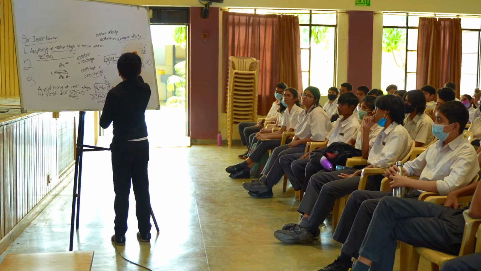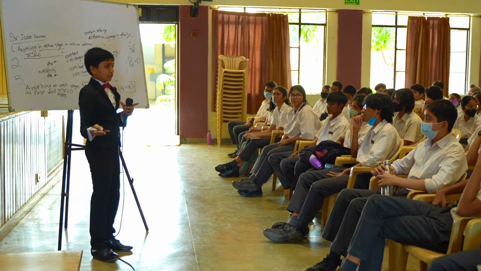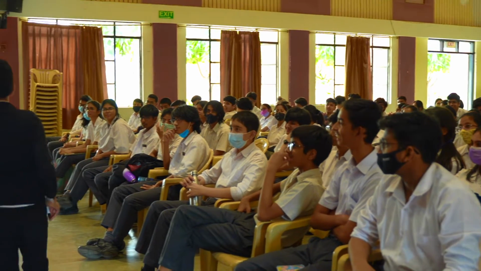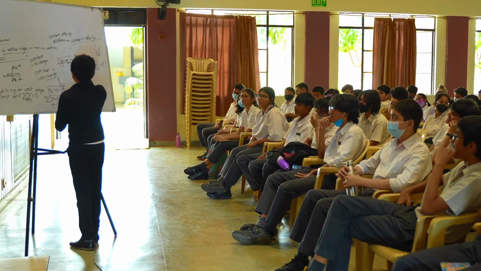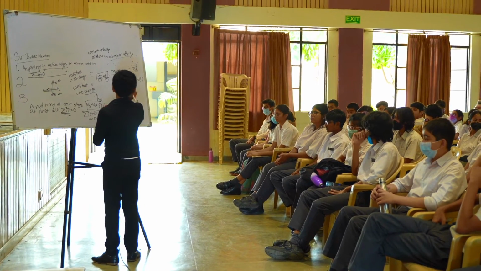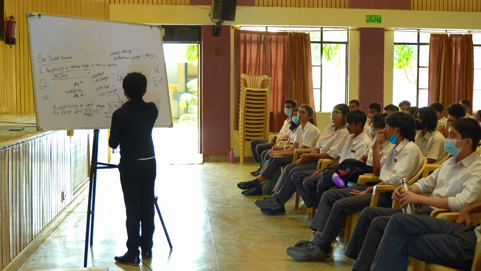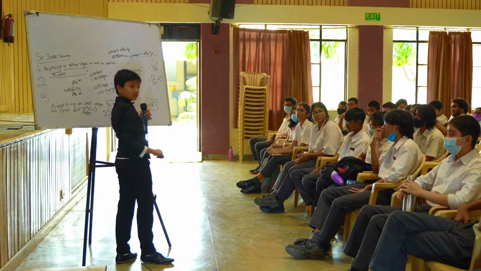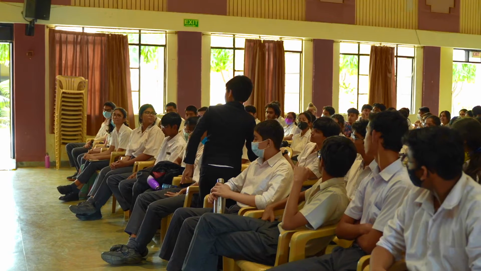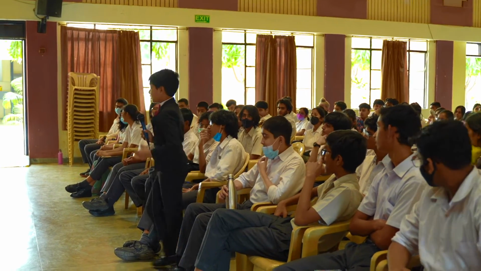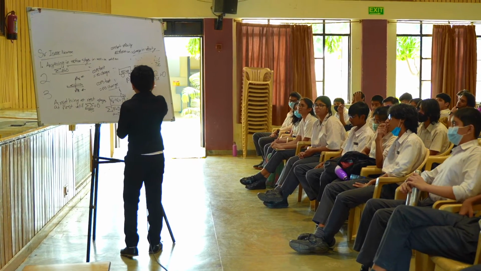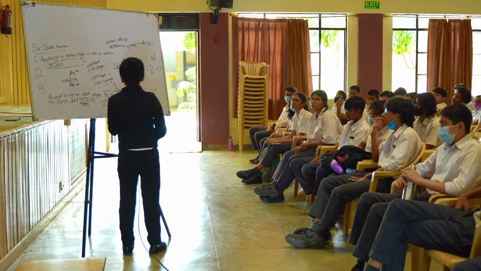And let's say it's moving at how many meters per second? 30 meters per second. Okay, so if this is 50 kilograms and it's moving 30 meters per second, can anyone tell me what its momentum is? Good. 1,500 kilogram meters per second. So that is momentum.